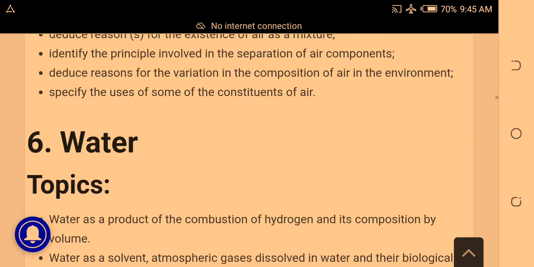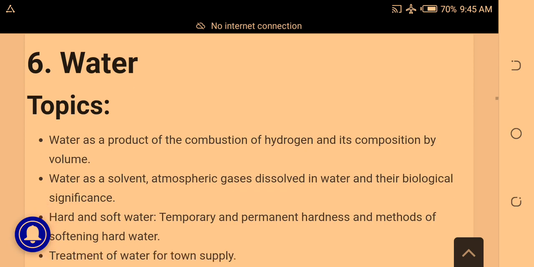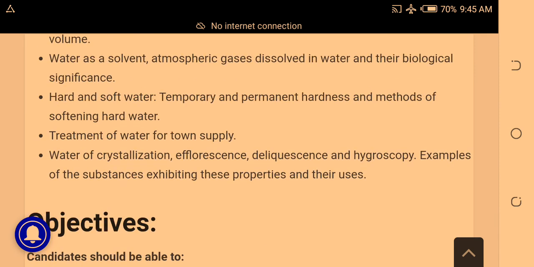Okay, we look at the next topic, water. Water as a product of the combination of hydrogen and its composition by volume. Water as a solvent, atmospheric gas dissolved in water, and the biological significance. Hard and soft water. Temporary and permanent hardness and methods of softening hard water. Treatment of water for town supply. Water of crystallization, efflorescence, deliquescence, and hygroscopy. Examples of the substances exhibiting these properties and their uses.